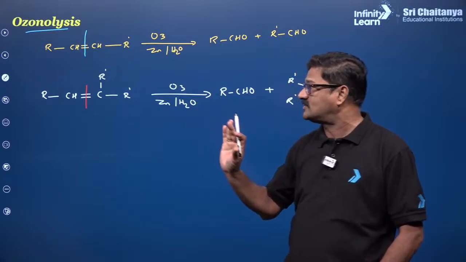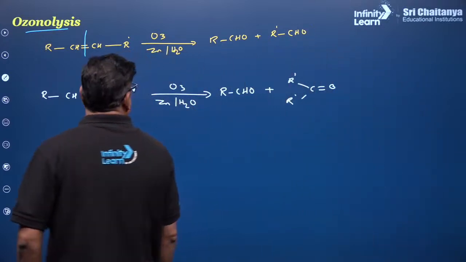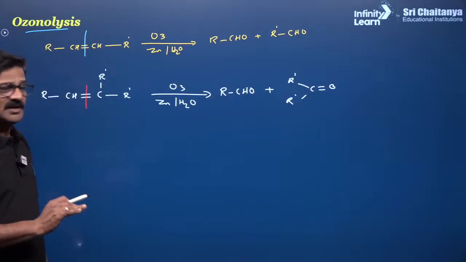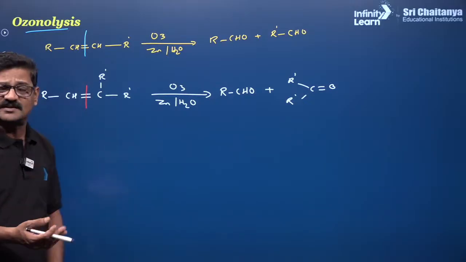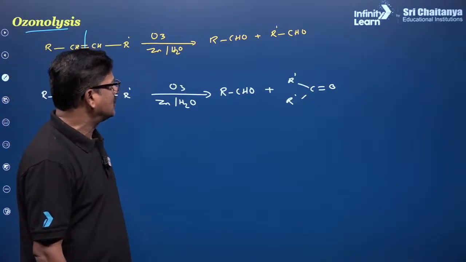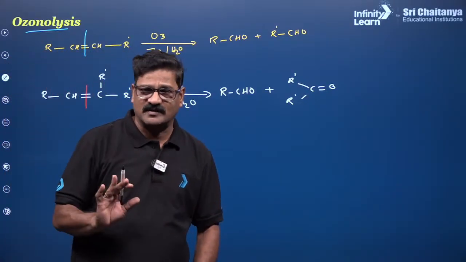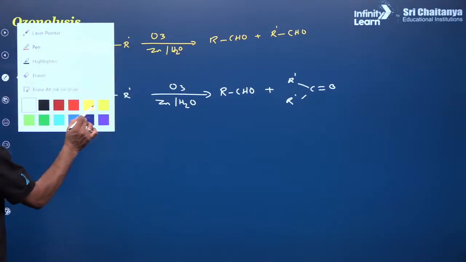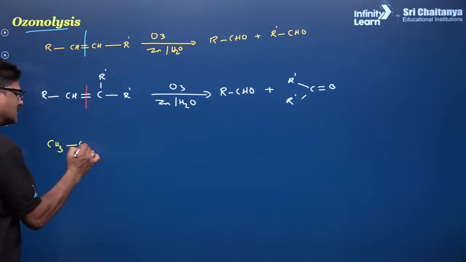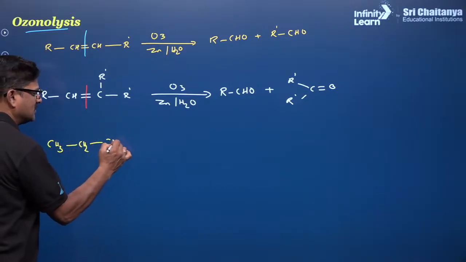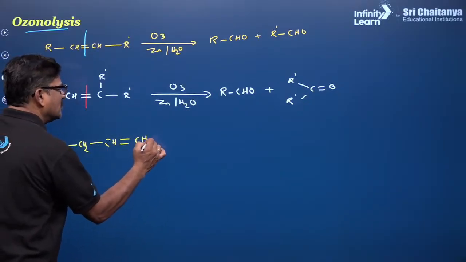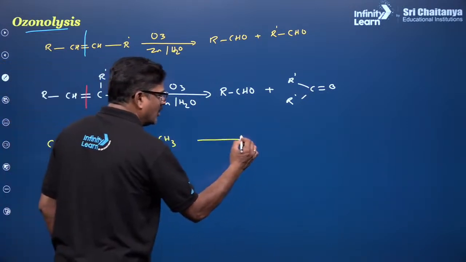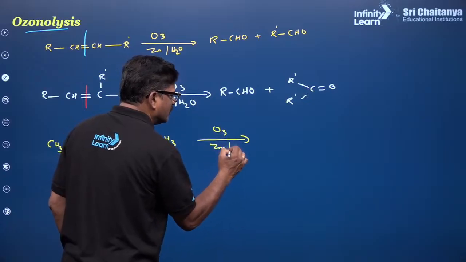So let us focus on the concept. And here ozonolysis, generally we use the ozonolysis in the reductive manner, so that we use zinc and H2O. If it is oxidative ozonolysis, simply use H2O, so that the aldehyde is going to be further oxidized to carboxylic acid. So if something is given, say CH3, CH2, CH double bond CH and CH3, it is pent-2-ene. On ozonolysis, what are the products you are going to get?